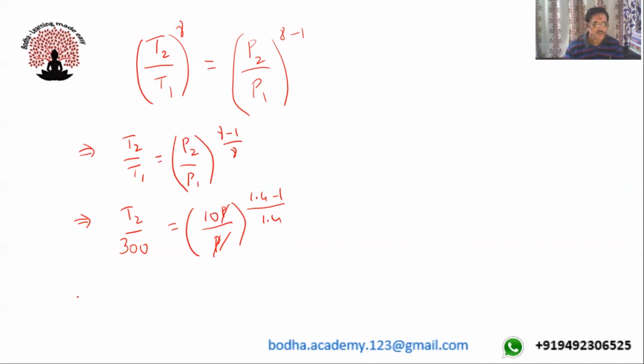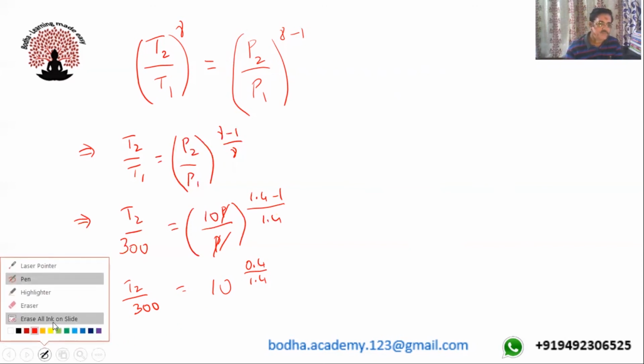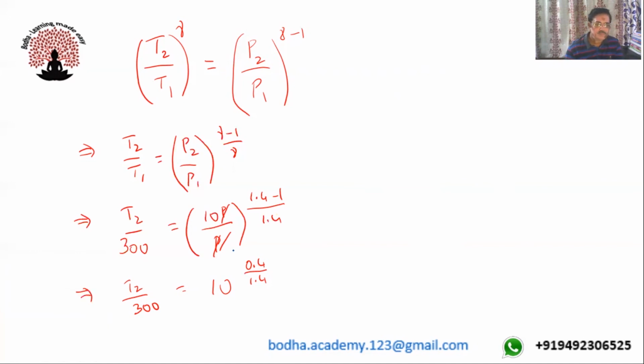So that's equals to, I can write this as T2 by 300 is equals to 10 power 0.4 by 1.4. So this on simplification, we can cancel off here, this will cancel off to 2 by 7. So I'll do the simplification here.